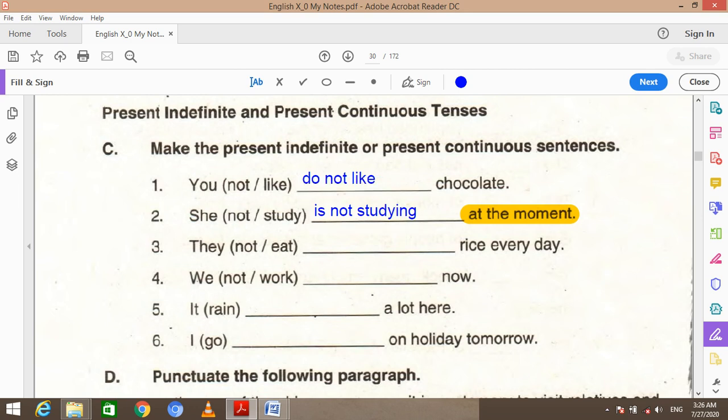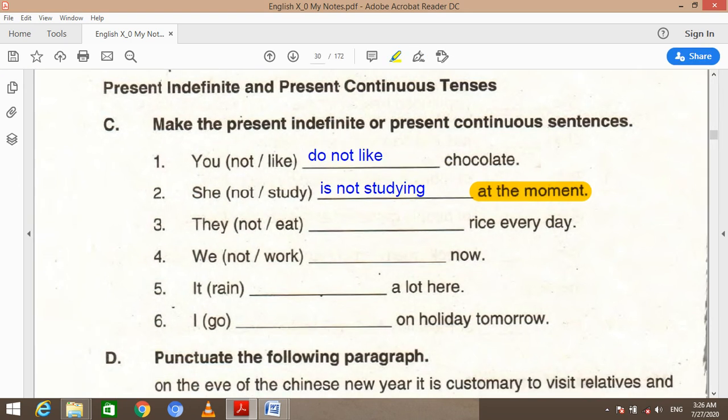Next statement, students, statement number 3. They do not eat dash rice every day. Here you can see it is an adverb of frequency. Adverbs of frequency like every day, usually, generally, monthly, often. When these adverbs appear in the sentence, it is generally constructed in simple present tense or present indefinite tense.